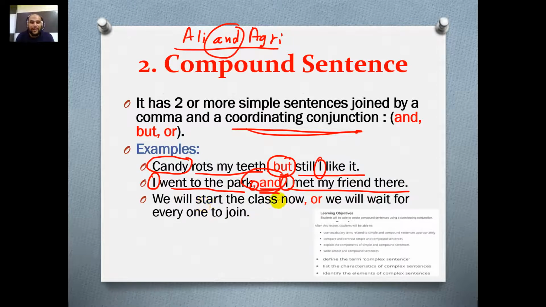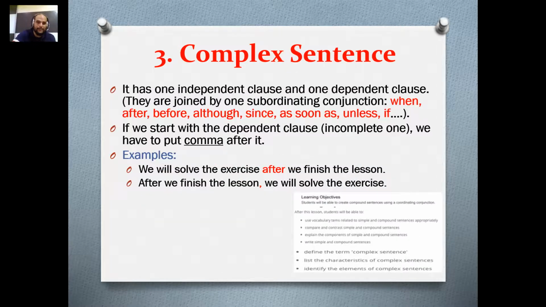We will start the class now. We, subject, will start the class now. Complete predicate, then a coordinating conjunction with a comma here. We, another subject: we will wait for everyone to join. This is a complete predicate. Two complete subjects, two complete predicates, and the coordinating conjunction. That's what we call a compound sentence.